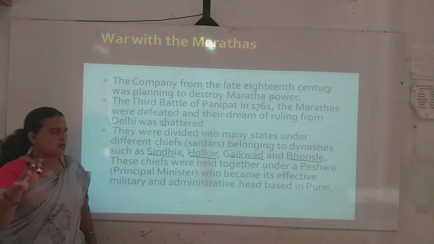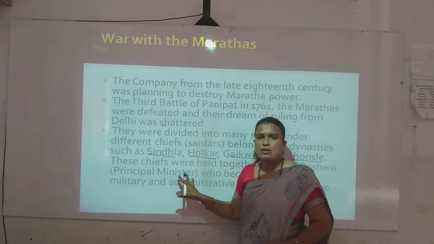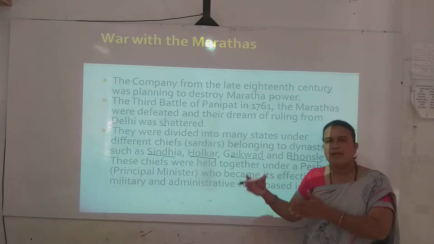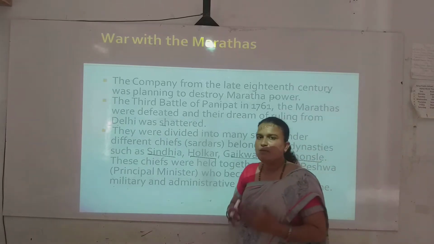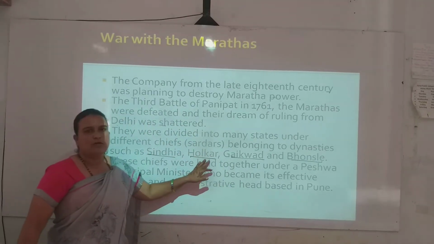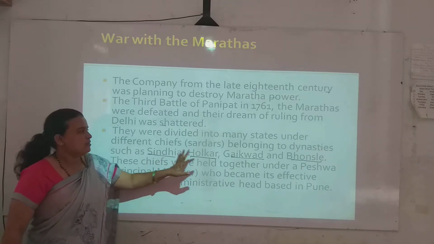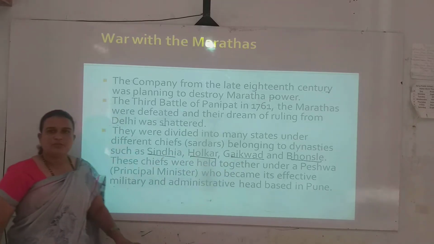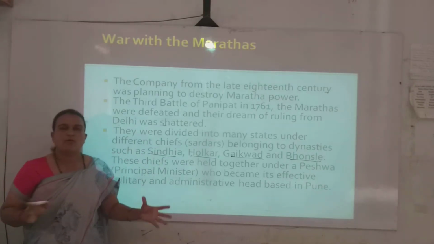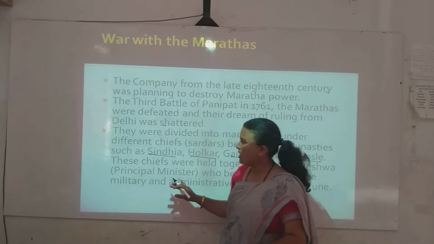See, the Marathas' principal minister belonged to Pune, the Pune-based Peshwas. Under the Peshwas there were many chiefs such as Gaikwad, Holkar, Bhosles as well as Scindias.